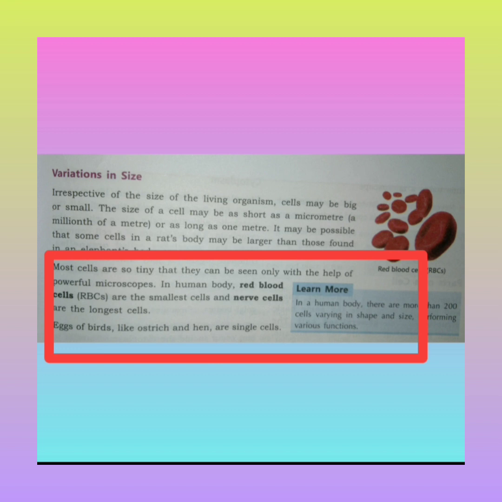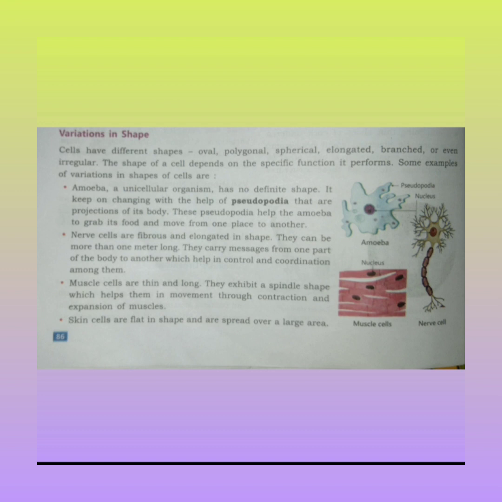As you can see the nerve cells in the diagram, so you can recognize them. Nerve cells are the longest cells in our body, and red blood cells are the smallest. And already in the previous video, in the introduction part of the cell, I told you that eggs of birds like ostrich and hen are single cells.